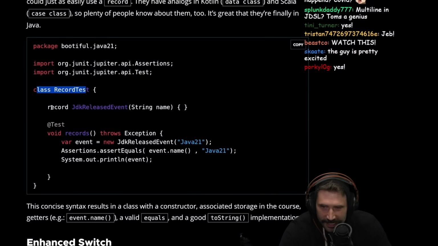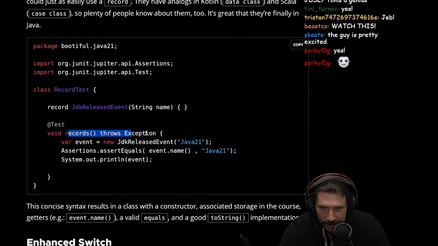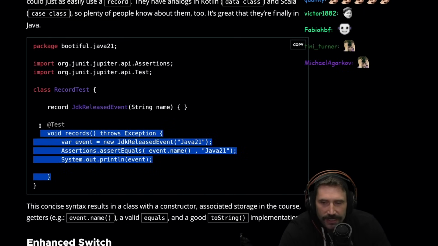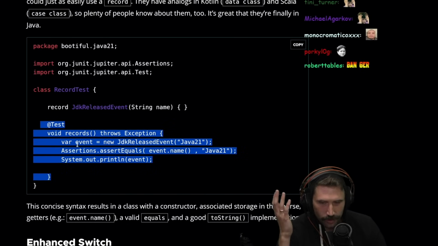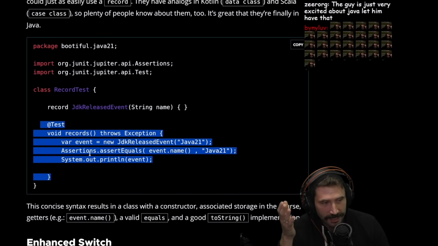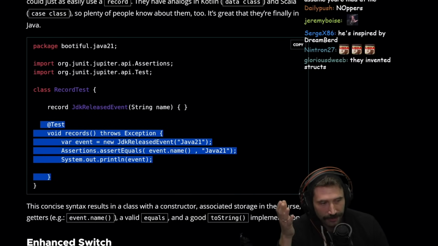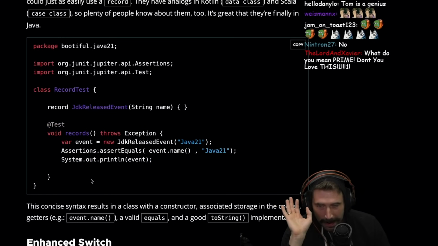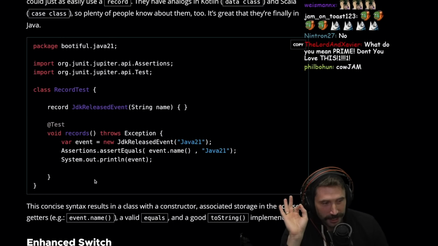Class record test, record JDK release event, string name, records, throw exception, event. Would you actually write this test? I want to ask this question. Would you write this test? I'm not going to lie to you, I refuse to write this test. I'm not going to test that a constructor constructs.